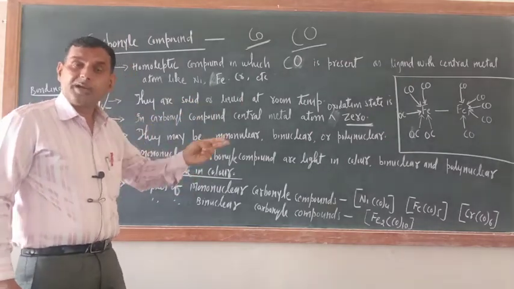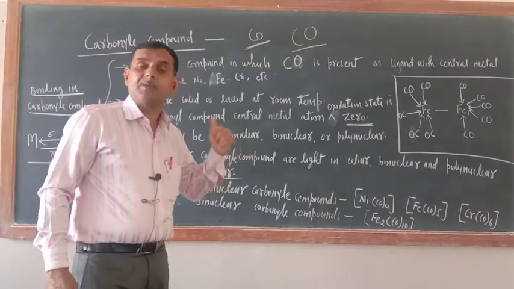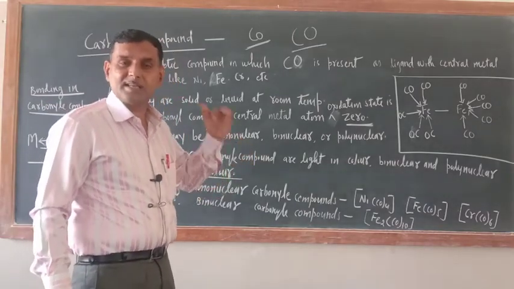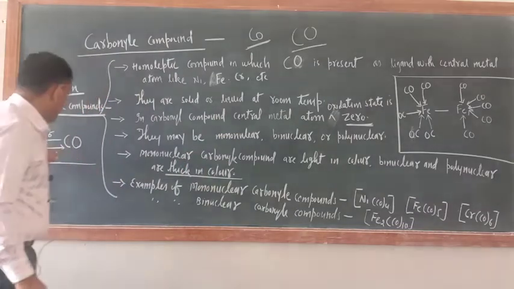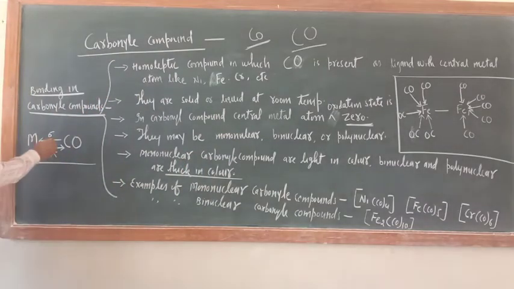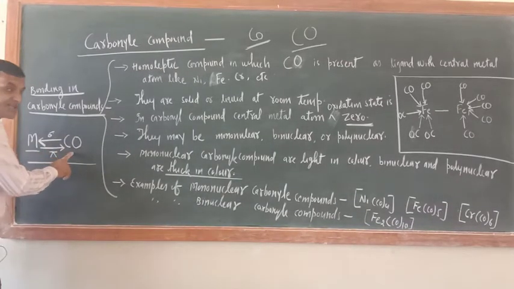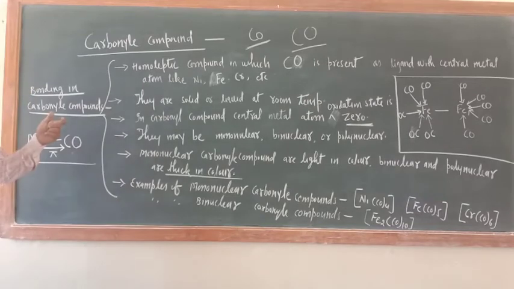If it is donating a pair of electrons, then only it will form the coordinate bond with the central metal atom. Here, just see in this figure, CO is the normal coordinate bond, because CO is donating a pair of electrons to the central metal atom and now forming a sigma bond. But one more bond is there here. Just see this bond: the central metal atom is also donating a pair of electrons to the CO. So this is a special type of bond.